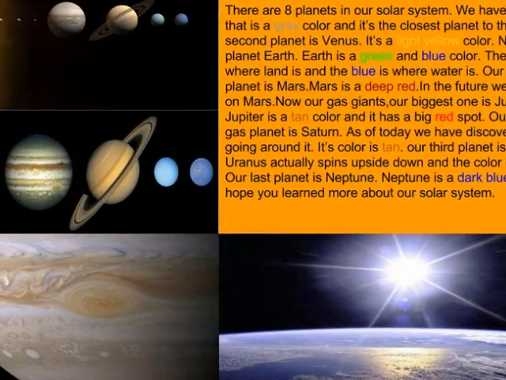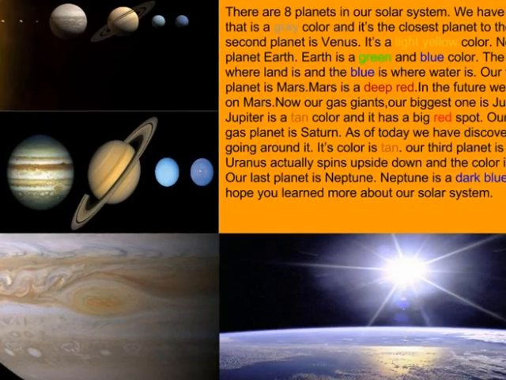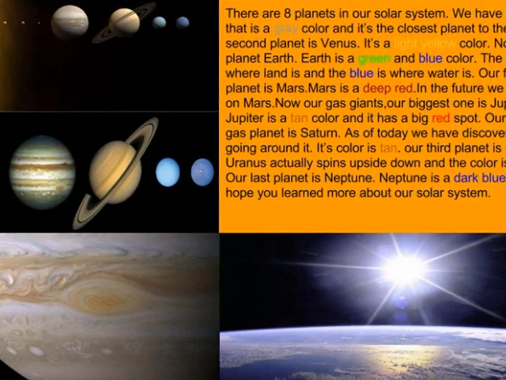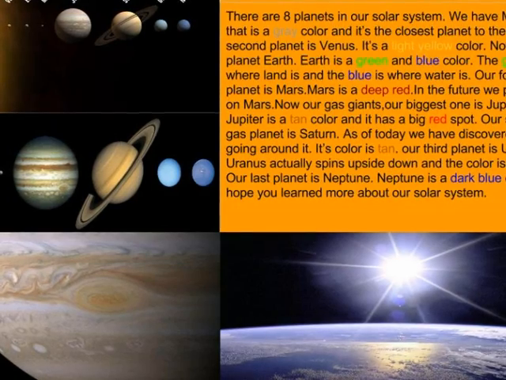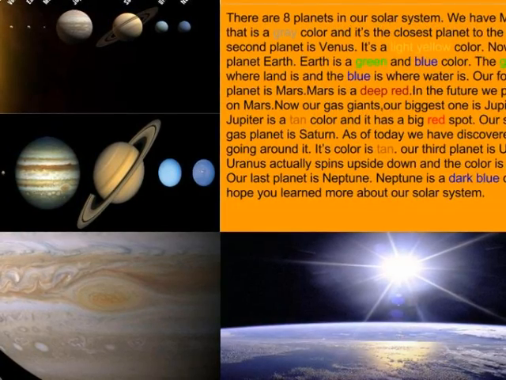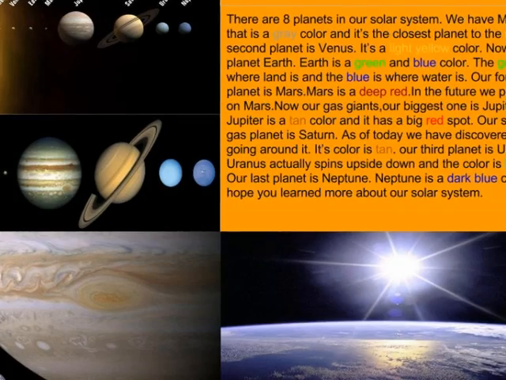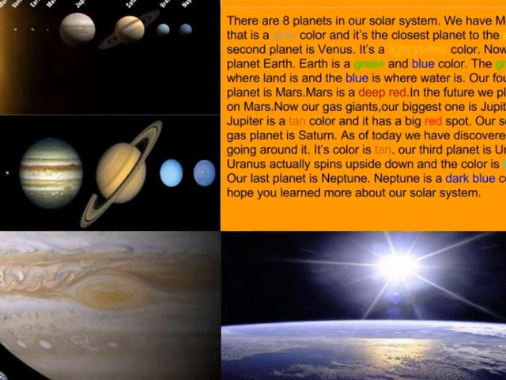The Order of the Planets by Jacob. There are 8 planets in our solar system. We have Mercury, that is a gray color, and is the closest planet to the Sun. Our second planet is Venus. It is a light yellow color.